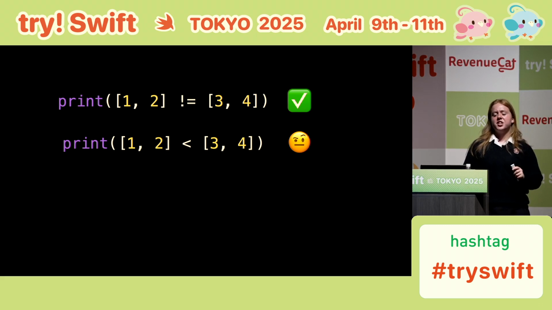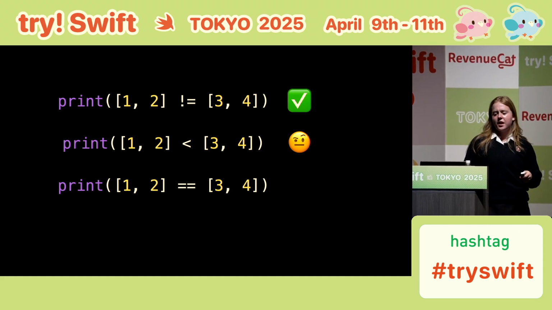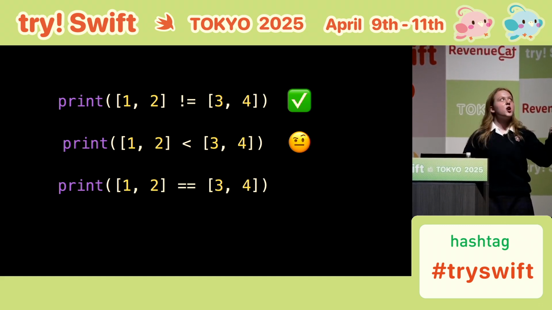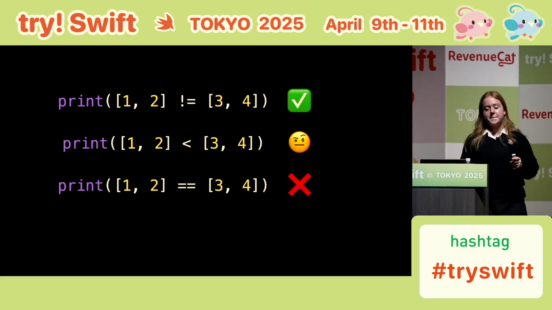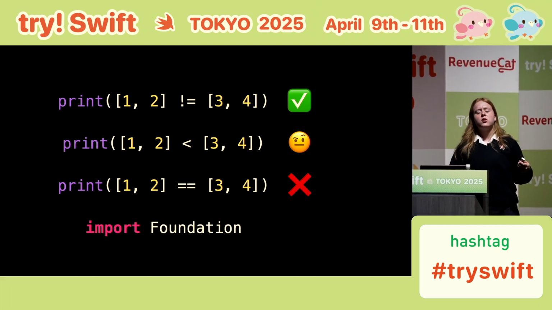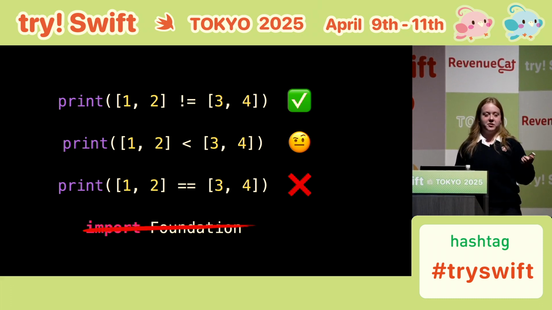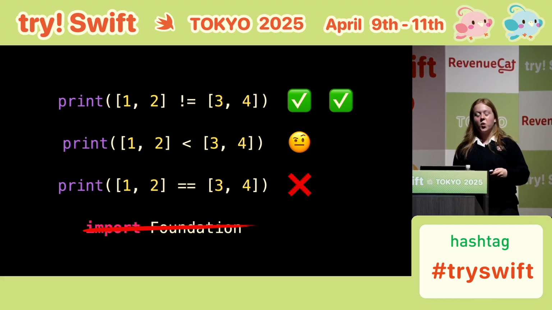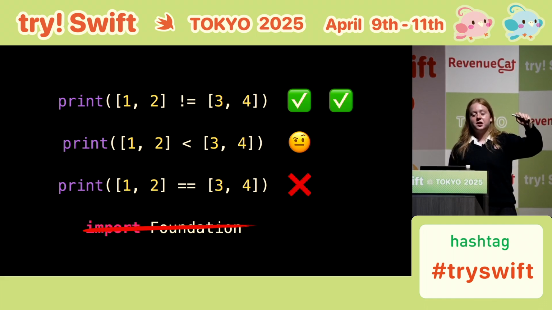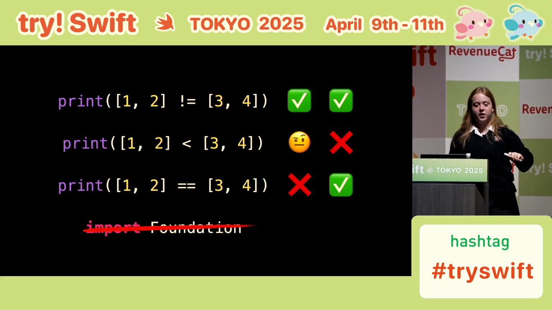If this is news to you, I'll give you a hint of why it's surprising behavior. This code won't work. It'll throw up an error. If you're still not sure, here's a second hint. Try deleting import foundation. With that change, the first line is still valid. The second one stops working, and the third one starts working.